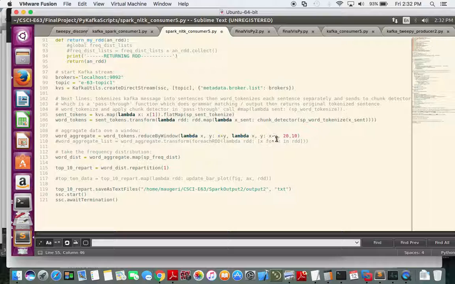Whereas in the Kafka version, it was basically just accumulating a list over a certain amount of time, here in Spark we're using a window function. So for a 20-second window, every 10 seconds, it accumulates data and reduces by window.